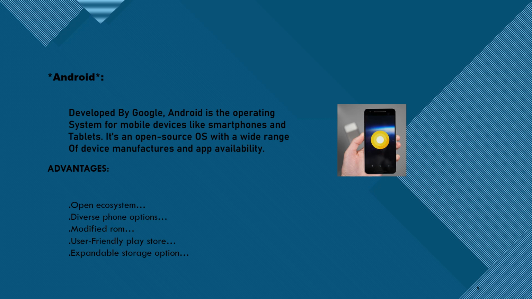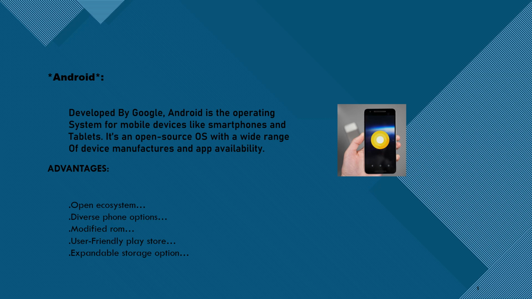Android. Developed by Google, Android is the operating system for mobile devices like smartphones and tablets. It's an open source operating system with a wide range of device manufacturers and app availability. Android is a mobile operating system based on a modified version of the Linux kernel and other open source software, designed primarily for touchscreen mobile devices such as smartphones and tablets.